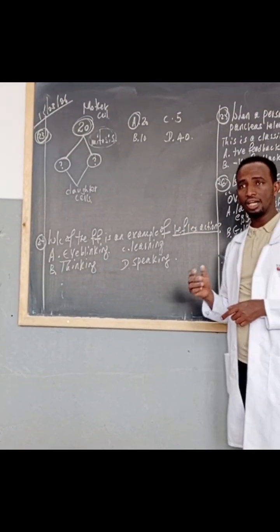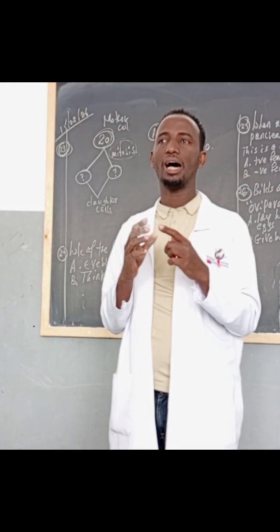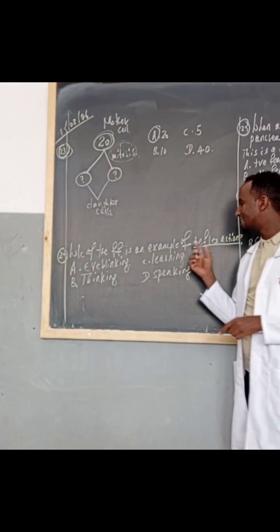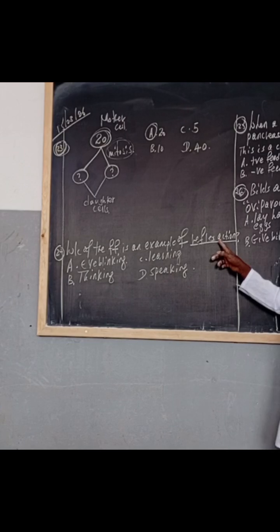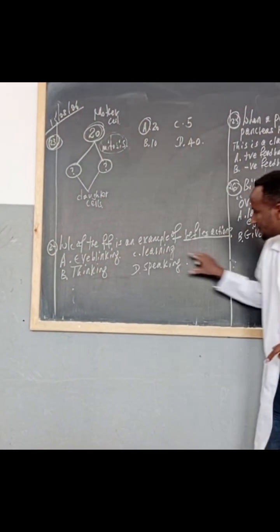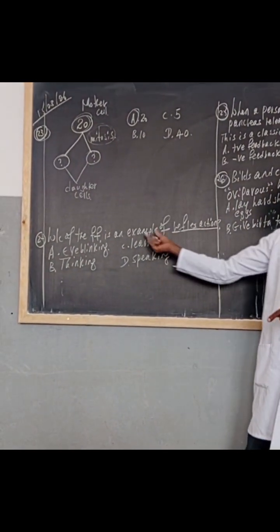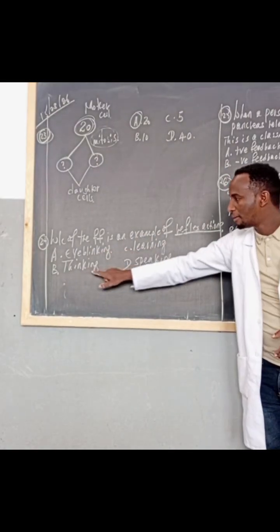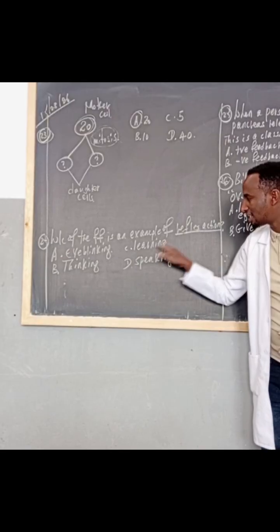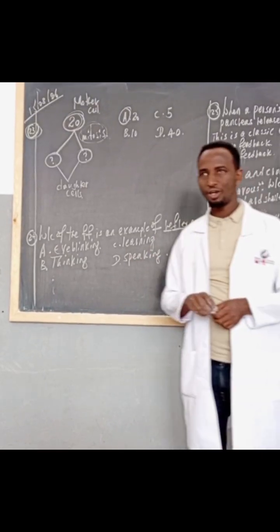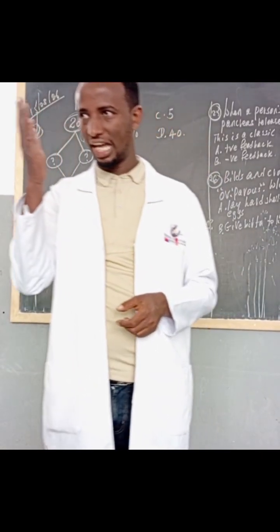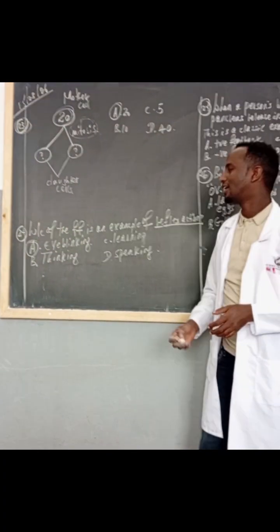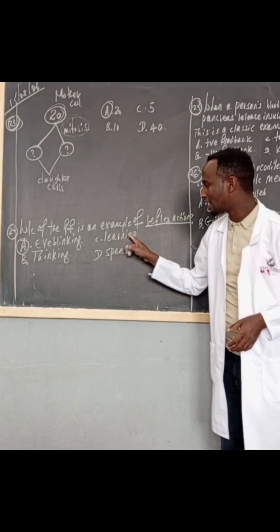By the way, reflex action is basically controlled by the spinal cord. That's why the spinal cord is said to be the center of reflex action. So from these given alternatives, which one is an example of reflex action? A. Eye blinking. B. Thinking. C. Learning. D. Speaking. So what will be the answer? Yes, sir. Good. A. Blinking. How about these things? Thinking, learning, speaking.